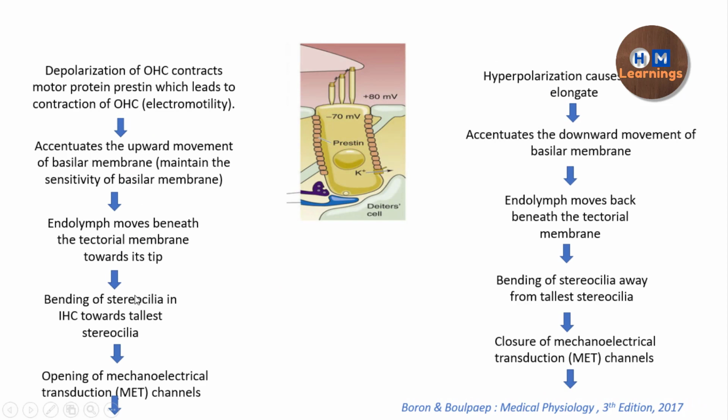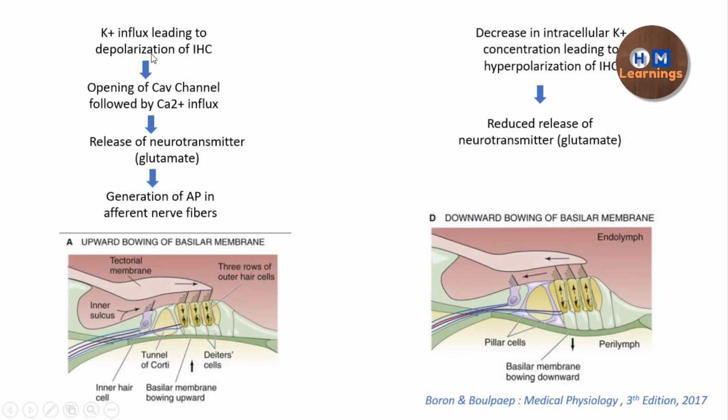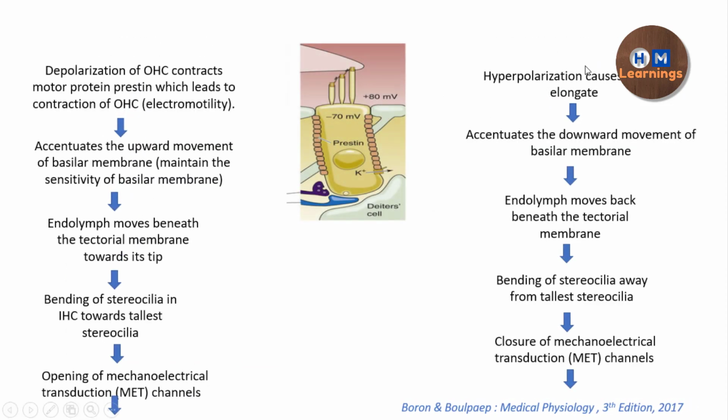This is going to cause a bending of the stereocilia in the inner hair cell towards the tallest stereocilia, which is going to cause the opening of the mechanoelectrical transduction channels, and this is going to cause a potassium influx leading to depolarization, opening of the voltage-gated calcium channel, release of the neurotransmitter, and generation of the action potential in the afferent nerve fibers.